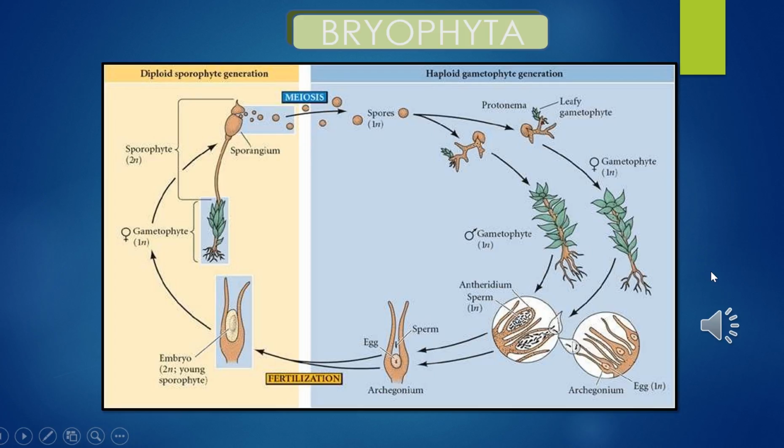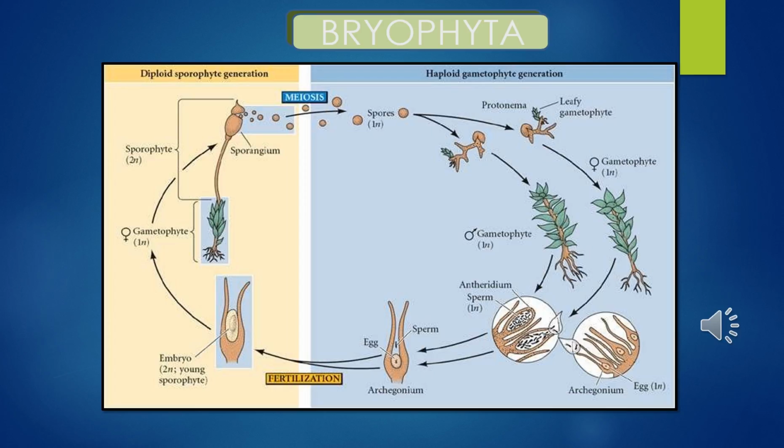The main plant body of bryophyte is haploid. It produces gametes. Hence it is called gametophyte. The sex organs in bryophytes are multicellular. The male sex organ is called antheridium and it produces biflagellate antherozoids. The female sex organ is called archegonium, which is flask shaped and produces a single egg.